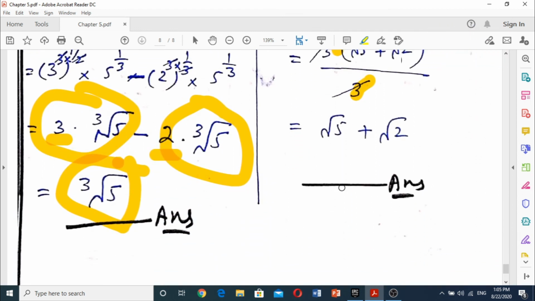And at last we have to do the MCQs, in which the first MCQ is: what is the third power of the base 8? The true answer is 512, because if we multiply 8 three times, the answer will be 512. The second question is: what power of 10 gives this answer?